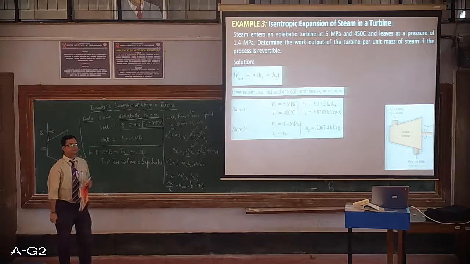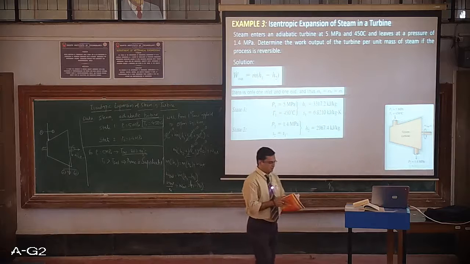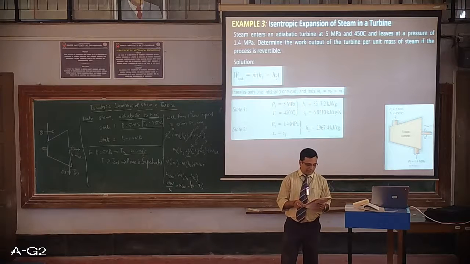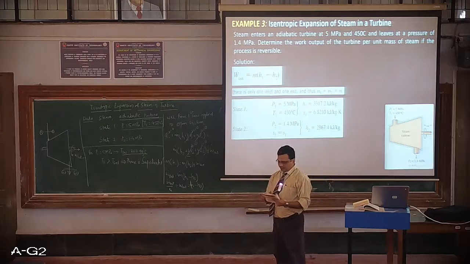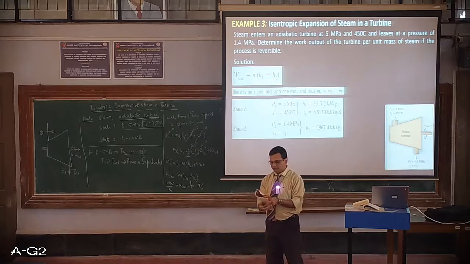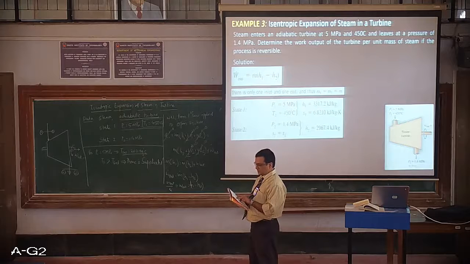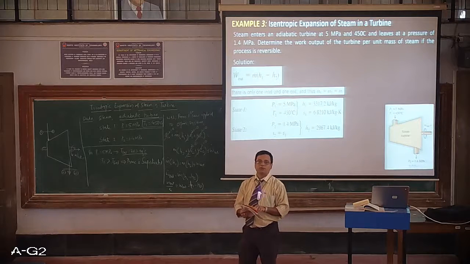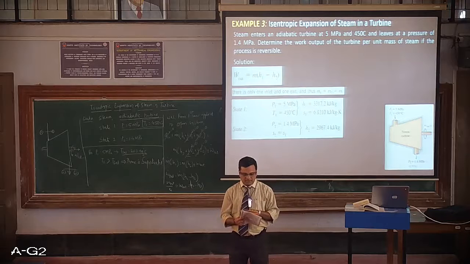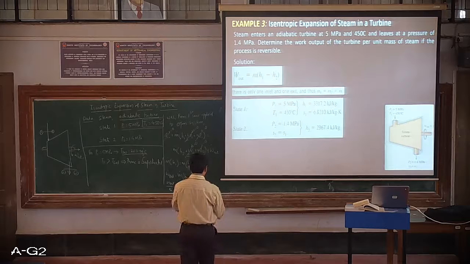Clear? So now we have to jump to the superheated table. Now superheated values, again pressure 5 megapascal, so directly go to 5 megapascal. For 5 megapascal and a temperature of 450 degrees Celsius, we have direct values, so no need to go for interpolation. And what we want is enthalpy.